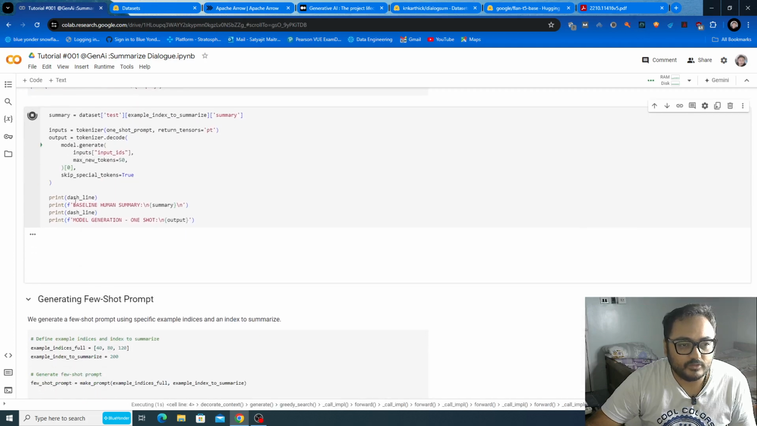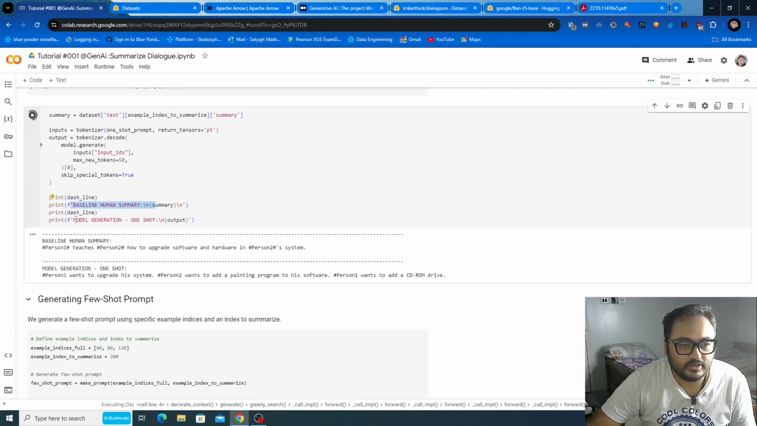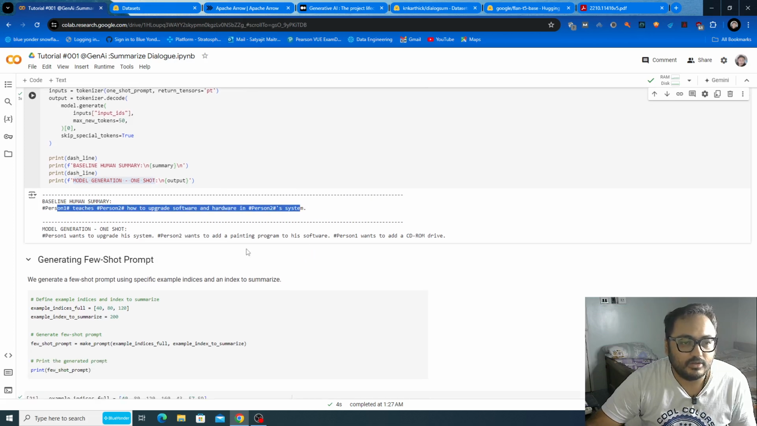Okay, this will give you the baseline human summary and the model generation. The baseline is that person 1 teaches person 2 how to upgrade software and hardware in person 2's system. But with one-shot inference, the model says person 1 wants to upgrade his system, which is wrong because person 1 is the teacher and not the student.